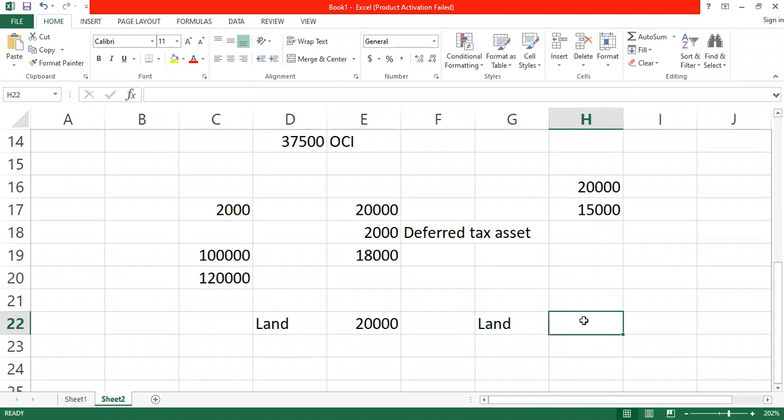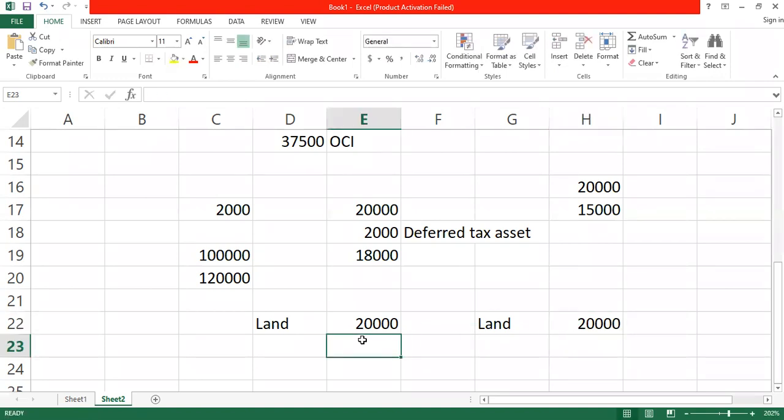It will be 20,000, but just that they will not give capital allowance on it. Are you okay? Yes. All right.